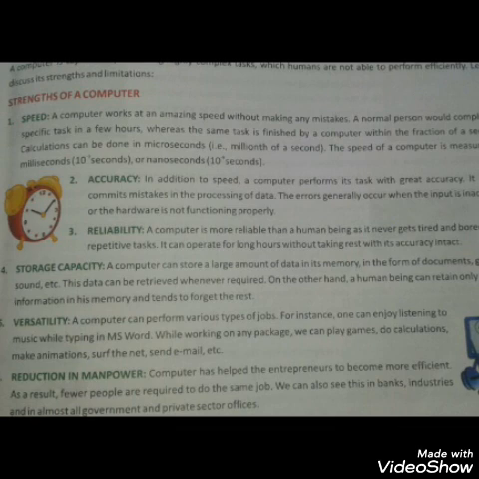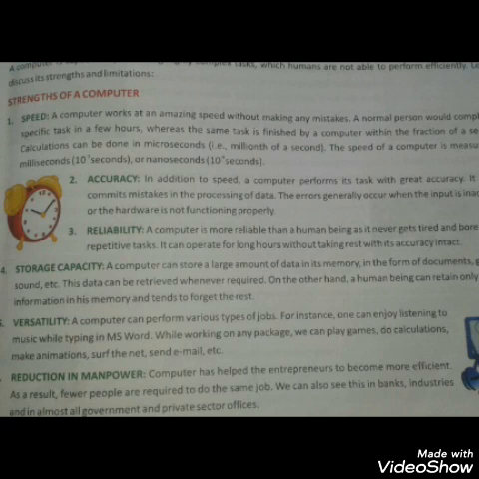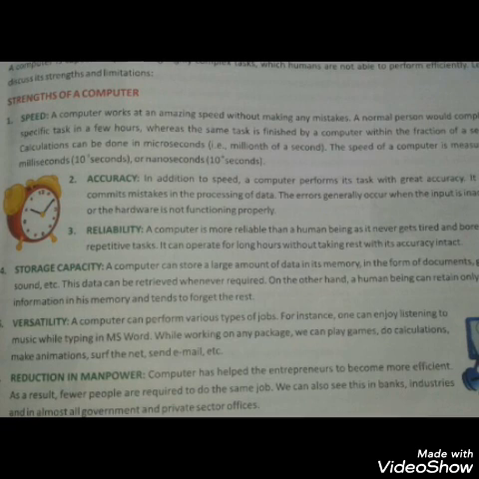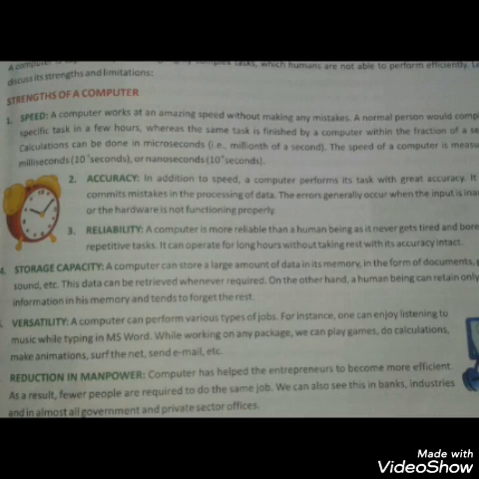Sixth point is reduction in manpower. So you all know that computers make our work easier and faster, and they save our time and money also. As a result, fewer people are required to do the same job. Now next point is reduction in.